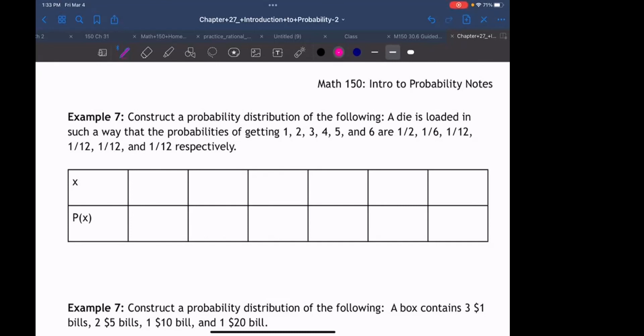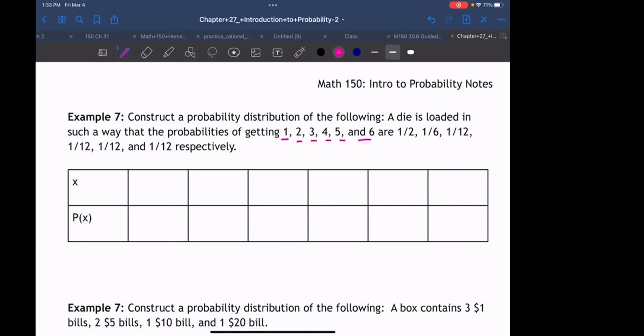Okay. So we have a probability distribution of the following. We have a die and it's loaded. Okay, so does anyone know what a loaded die is? It's like weighted so that one side is more likely to get rolled. Yeah, like it has little weights in it on different parts of the die. So it might be more likely to roll a 2 or roll a 6. Some people bring those dice into casinos and try to win that way. So this die is loaded in such a way that the probabilities of getting 1, 2, 3, 4, 5, and 6 are 1/2, 1/6, 1/12, 1/12, 1/12, 1/12.